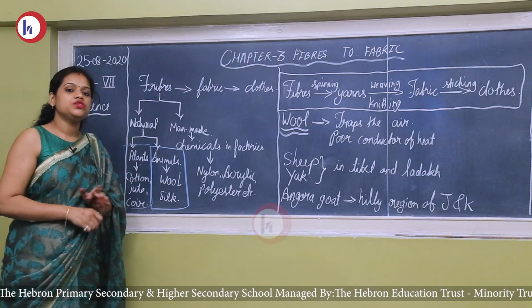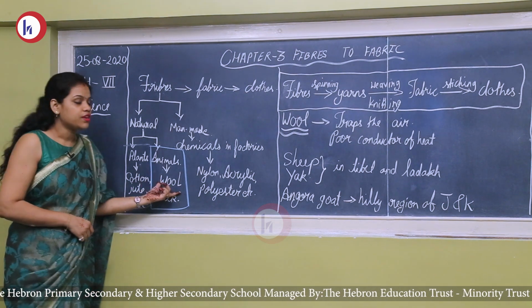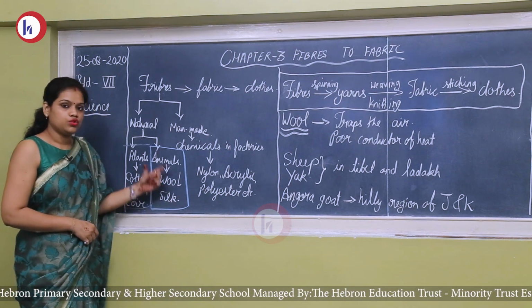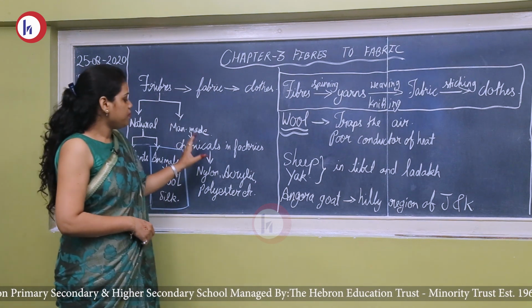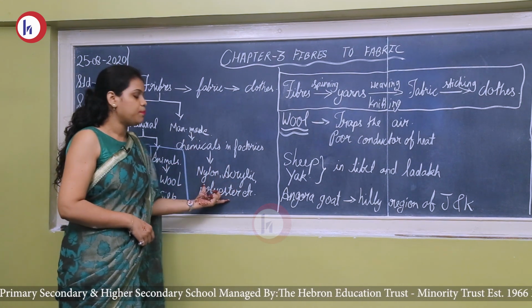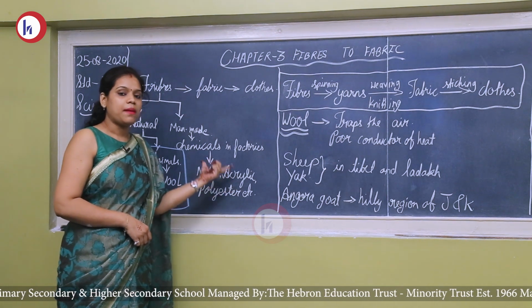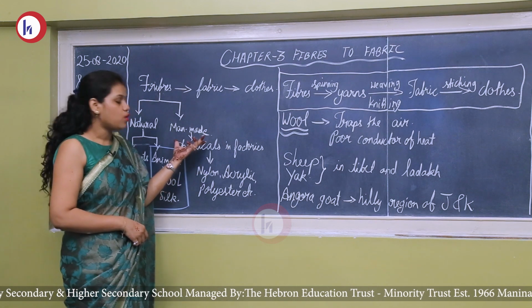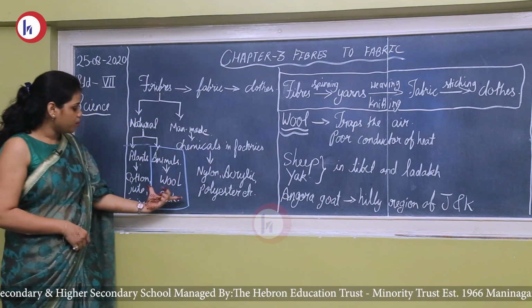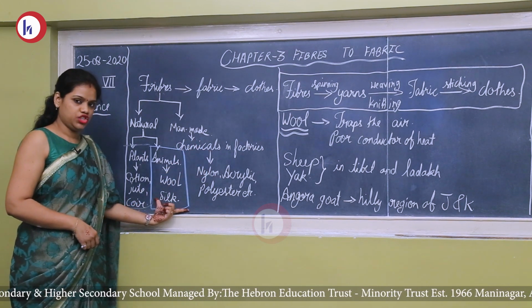So which are the fibers you get from animals? You get wool and silk. So we are going to study this year about this. Okay, the man-made fibers are nylon, acrylic, polyester. These all are chemically synthesized fibers, we make them, so they are called man-made fibers. But we are going to discuss this too in this chapter.